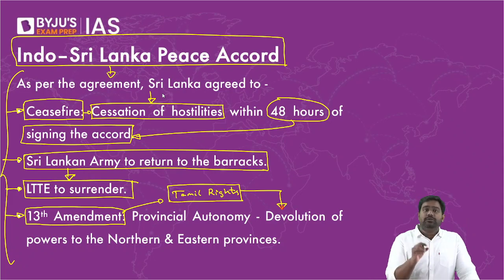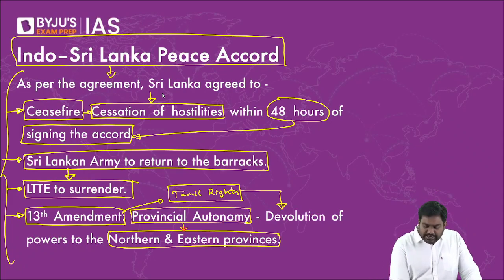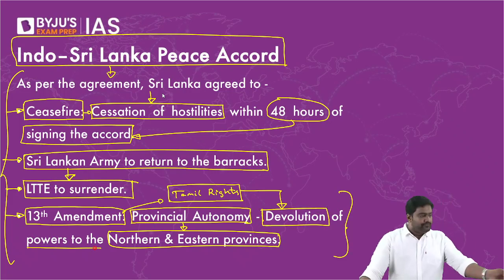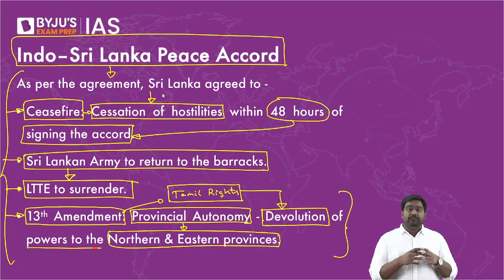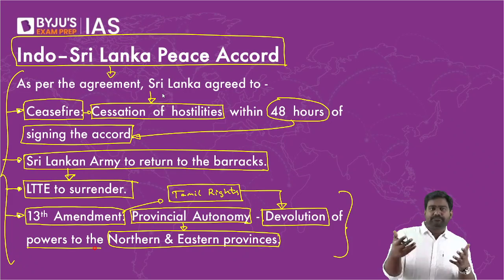So within the Sri Lankan constitution, autonomy should be promised. Provincial autonomy to the northern and eastern provinces so that they can enjoy more rights and more powers and they can look after their welfare and their rights. In fact, before the 13th Amendment, the Tamil areas didn't have their own administration. Sri Lanka was a very centralized government where all the key subjects of administration were with the central government. There was no proper federal structure in Sri Lanka, especially in the Tamil areas. Right? So Tamils could never have their own administrative setup.